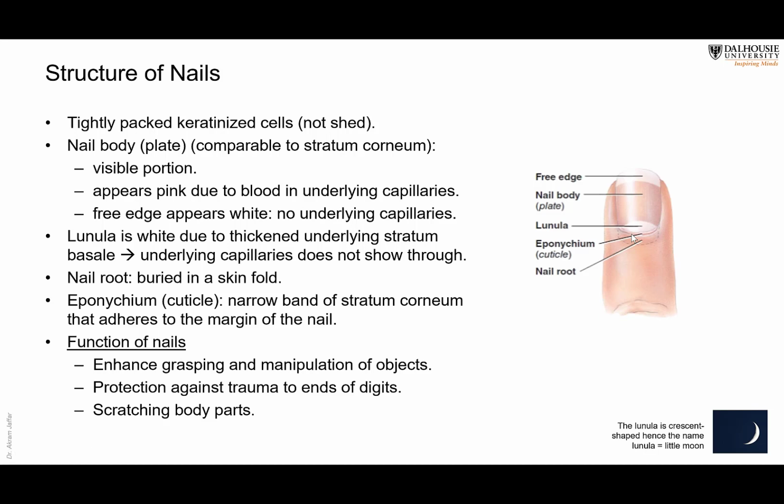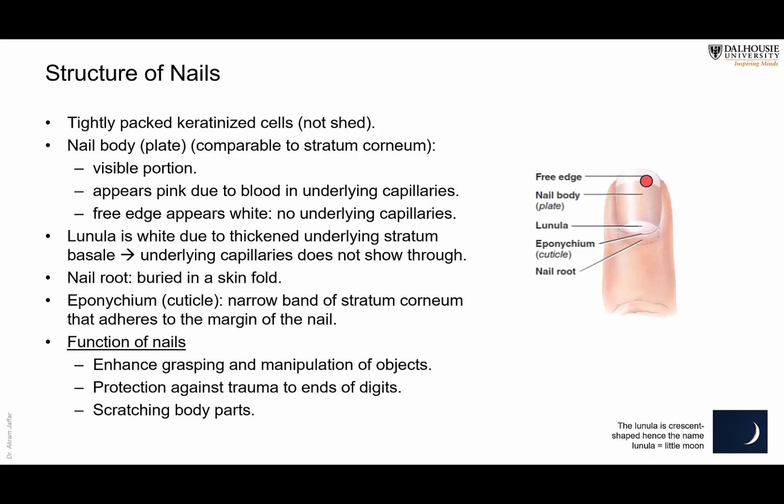And this area has a very thick stratum basale. It's the place where the nail is being formed. So it has a very thick stratum basale. That's why the underlying capillaries are not shown. We cannot see them. It's not transparent. So it looks whitish in color. Then we have a very thin rim of skin, which is called the eponychium or the cuticle, and then the root.